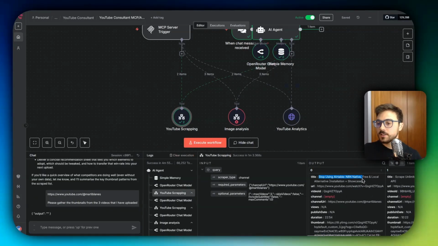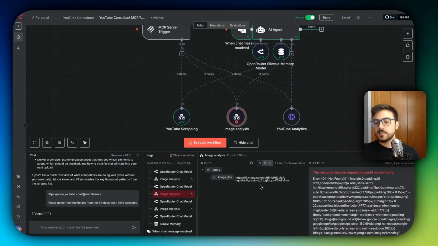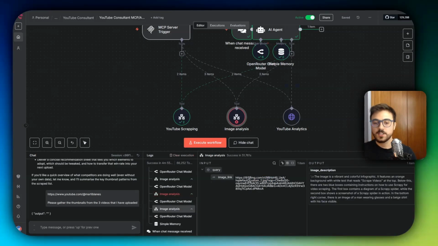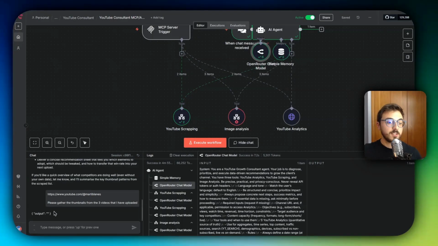This is my latest video currently, and it failed at first analyzing the image since it passed the wrong link, and then it managed to share the correct link, received the description of the image that was basically a thumbnail, and I don't know why GPT OSS 20 billion parameter sometimes just gives this output. I don't really know why, but that's something that is specific to this model.